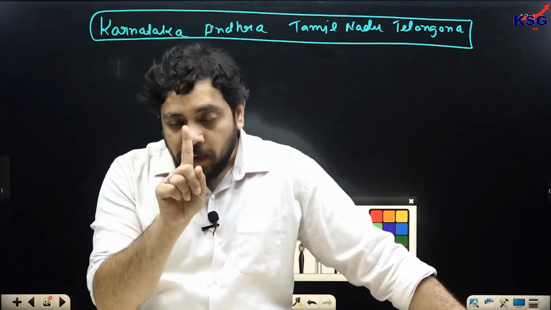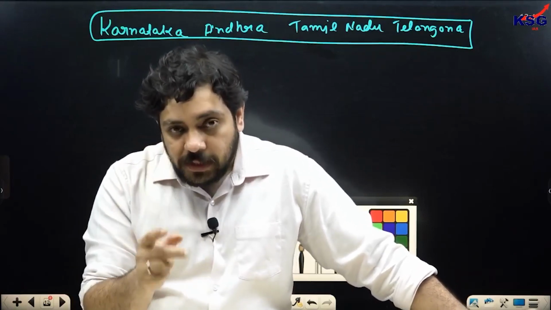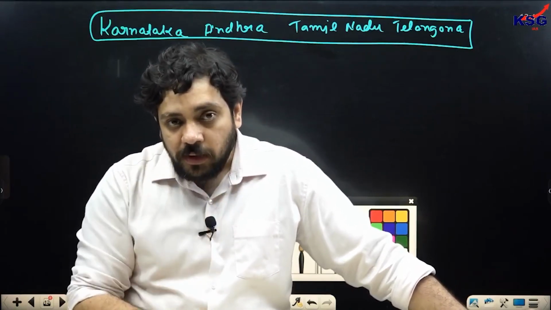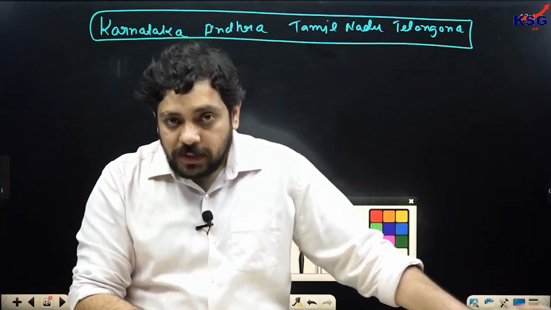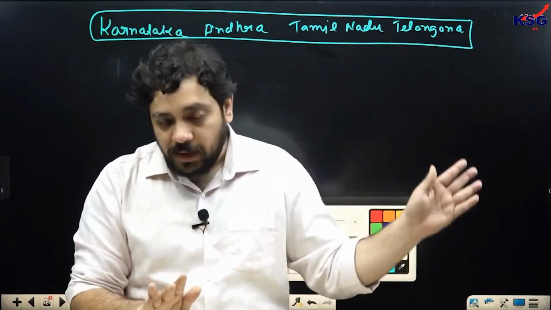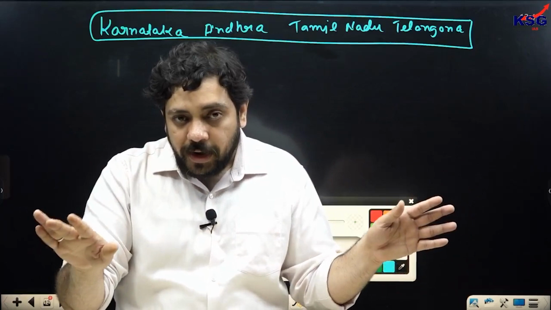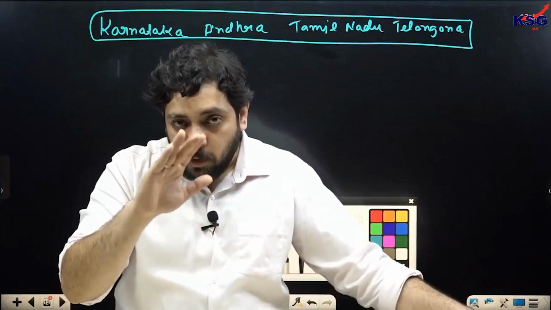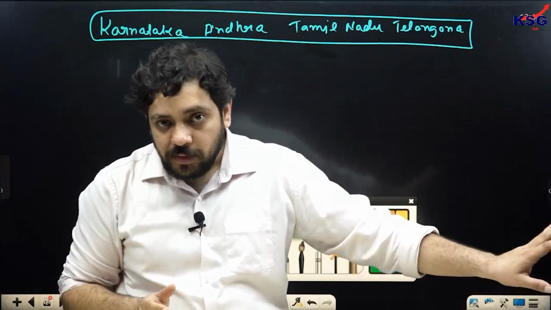One part is cooperative federalism or the accommodative spirit of federalism. These states were convinced by the union government that it is necessary for the growth of you to ensure that states like Uttar Pradesh, Bihar, Madhya Pradesh, Rajasthan also grow simultaneously. We cannot have, as I mentioned last time, a lopsided idea of growth where some states keep growing and the other states are not getting anywhere, right?